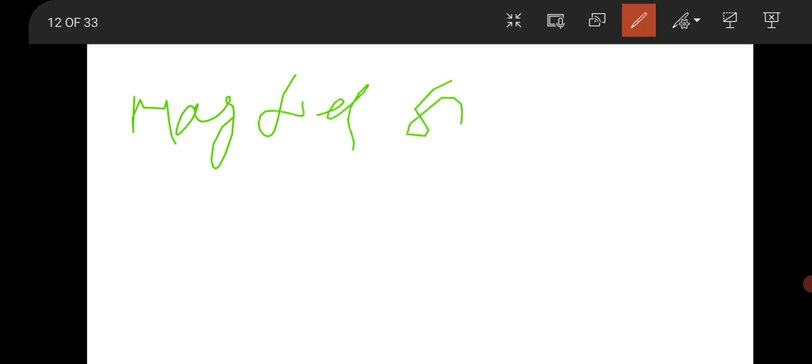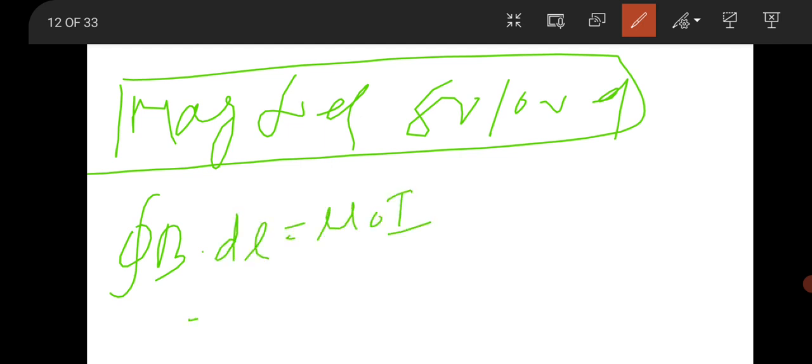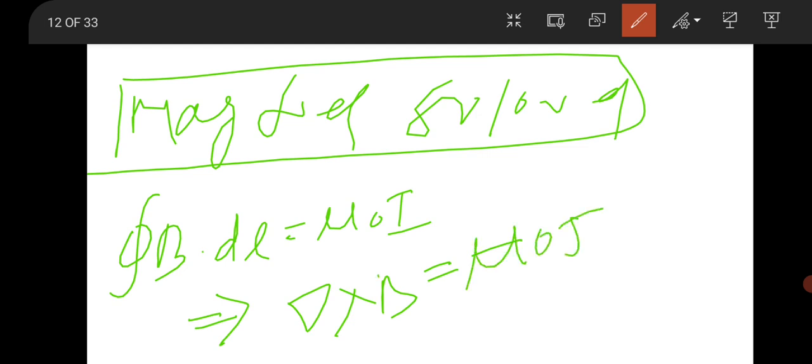So next question was from Maxwell equations. The question was: which of the Maxwell equations can be used to find the magnetic field due to a solenoid? So you know, in order to find the magnetic field due to a solenoid, we basically use Ampere's circuital law, that is the line integral of B dot dl is equal to mu 0 I, and in terms of Maxwell equations we use this as del cross B equal to mu 0 J plus mu 0 epsilon 0 dE by dt. This is the modified Ampere circuital law.